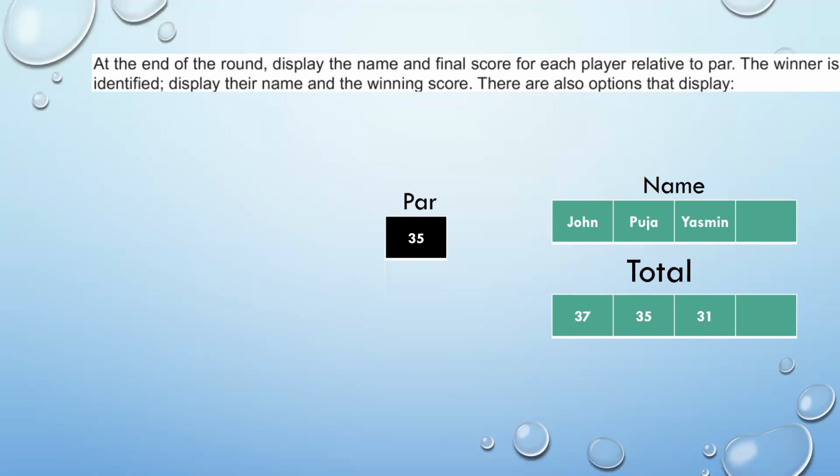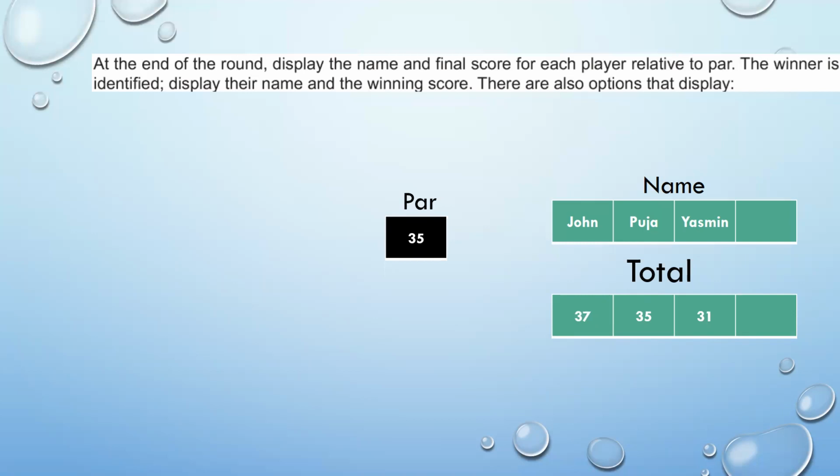That means his score would be +2, which in golf terminology we call 2 over par. For Pooja, it is a par score because the par score and Pooja's score are the same. Whereas for Yasmin, it will be called 4 under par because she took 4 shots less than the par score. So Yasmin would be the winner.